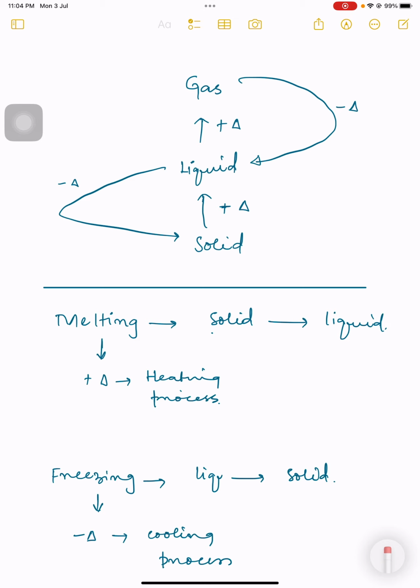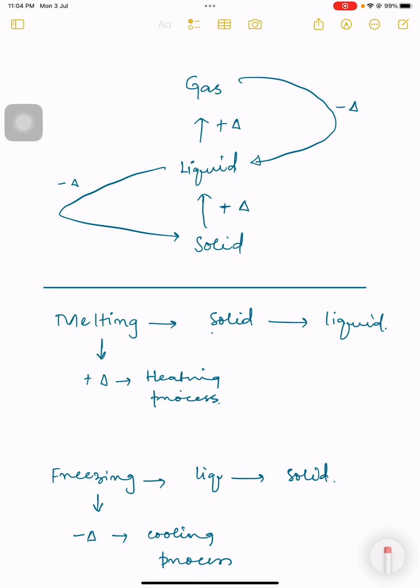Reverse process can occur as well. What is the reverse process? It means that we are lowering the heat energy, we are removing the heat energy from a gas. A gas can be converted into the liquid, and when we are removing the heat energy from the liquid, it means that a liquid can be converted into a solid. So this is happening in the three state changes. This is happening when we transform one state into another by changing the temperature, by adding the heat, or by removing the heat. So here we have different processes, and these are called the interconversions of one state of matter into another state of matter.